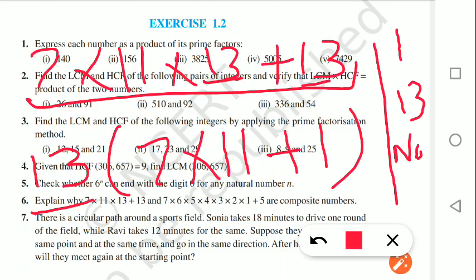So from here we can say that the given number 7 into 11 into 13 plus 13 has at least three factors, that is 1, 13 and the number itself. So it is a composite number. Understood?